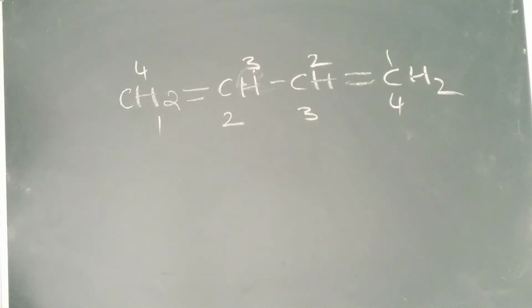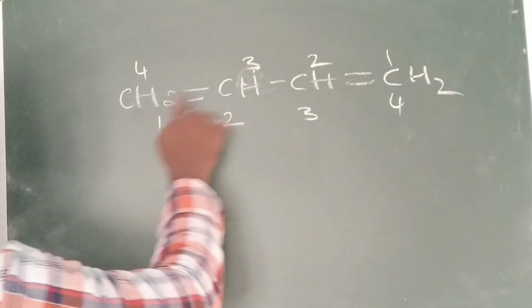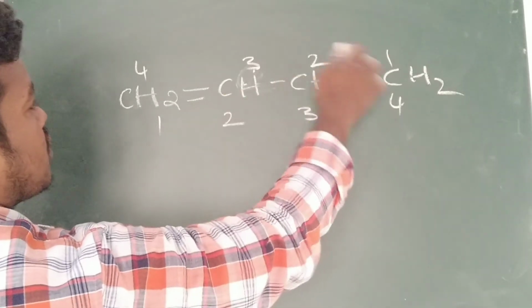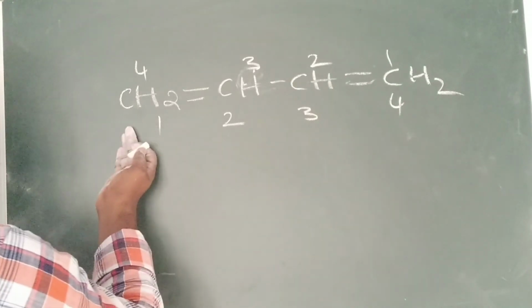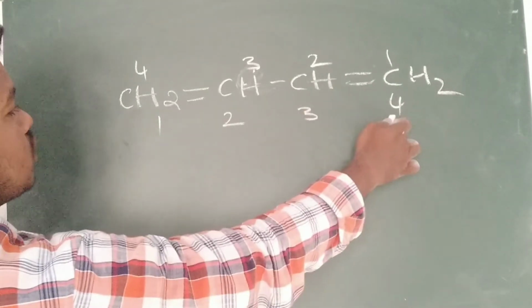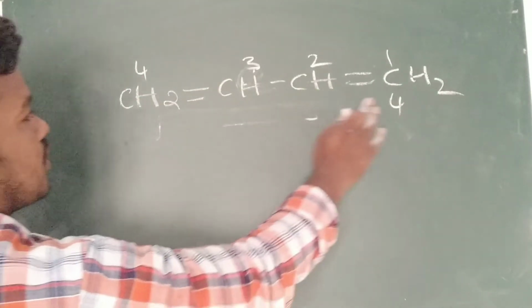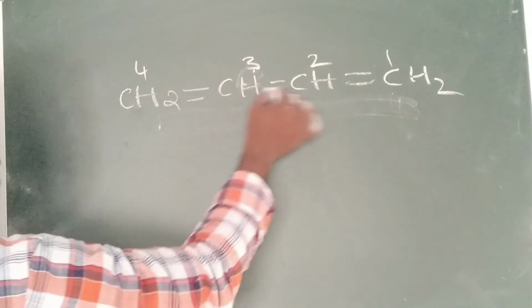Which one is the correct one? See, the double bonds are at equal distances. Meth, eth, prop, but. If you come from one side, it is in the first position; if it comes from the other side, it is in the fourth position. So whatever it may be, it is similar.